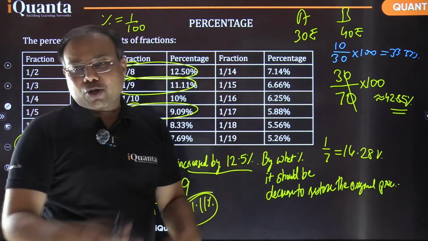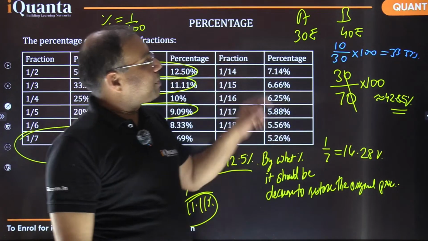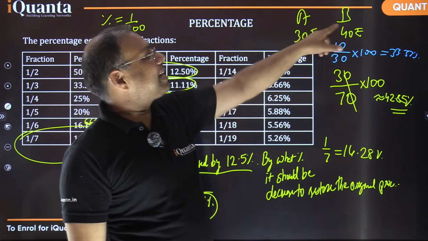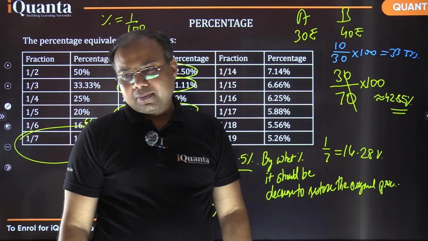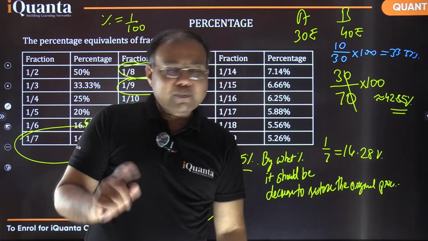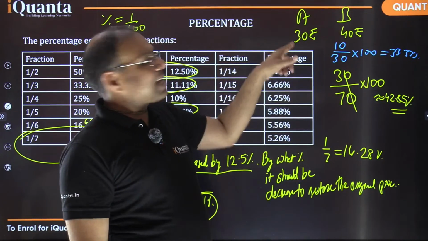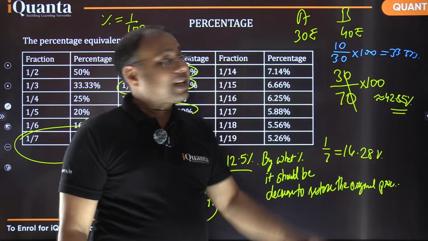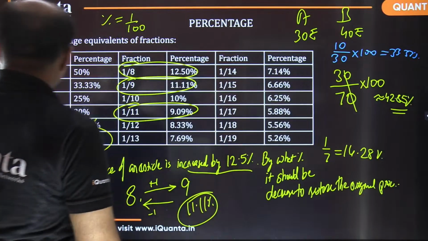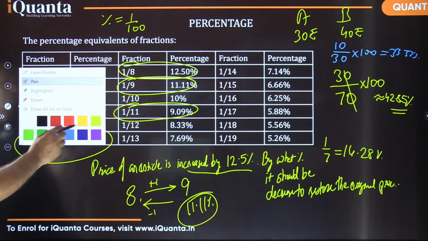And in the same retrospect, if I asked you how much percent A is having less than B? A के पास B से कितना percent rupees कम है? How much percent less A is having than B? So this time I'm comparing with B, right? So कितना कम है? It is the same amount, 10 rupees only.